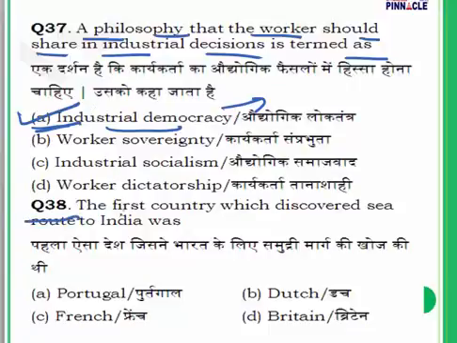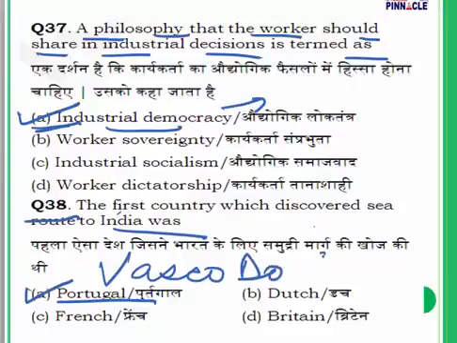Question number 38. The first country which discovered the sea route to India was Portugal. Very important. You must have heard of Vasco da Gama coming to India. He discovered the sea route to India.